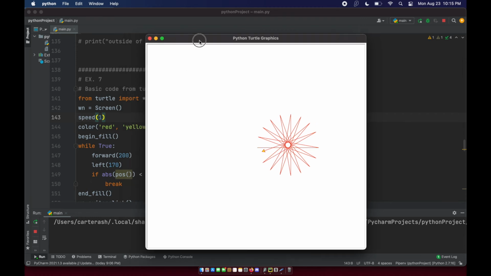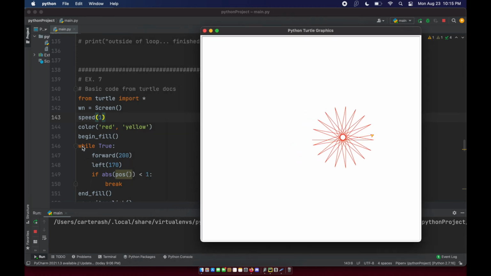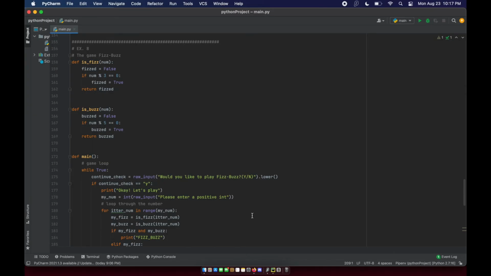So actually, this is really only a couple lines of code, right? This is 5 lines of code, and you make something pretty cool with just 5 lines of code. The next example that I'm going to show you is a little bit more complex.